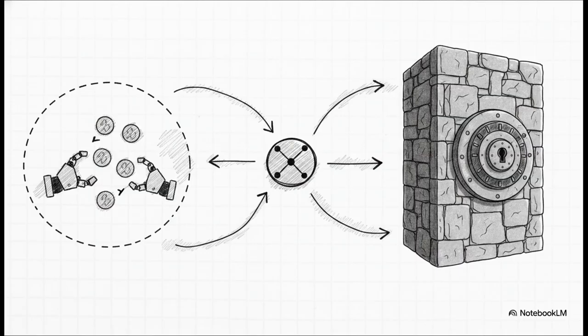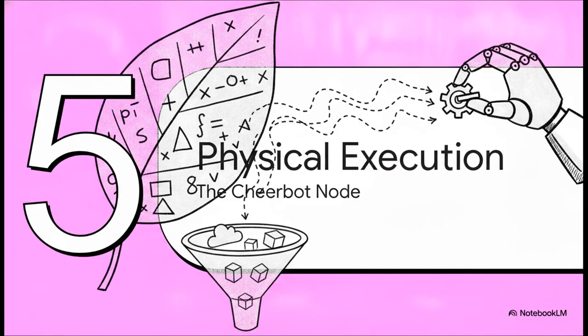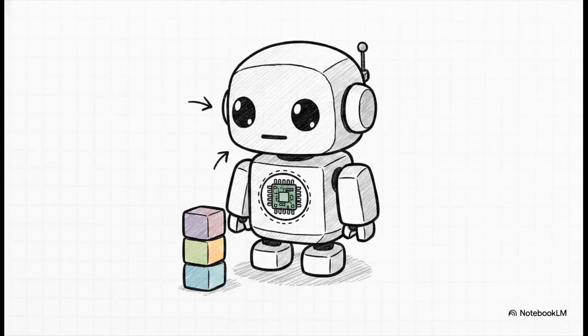Finally, Section 5, Physical Execution via Cheerbot. We have reached the absolute bottom of the funnel. This is the leaf node where pure math becomes tangible movement. Say hello to the Cheerbot. It's this cheerful 3D printed desktop robot that just patiently sits there reading the on-chain LIFO tree. Tucked right inside this little shell is a localized $15 Raspberry Pi acting as a micro-host. It reads the JSON state contract, just waiting for a verified state change, kind of like a tip from a live stream audience member.